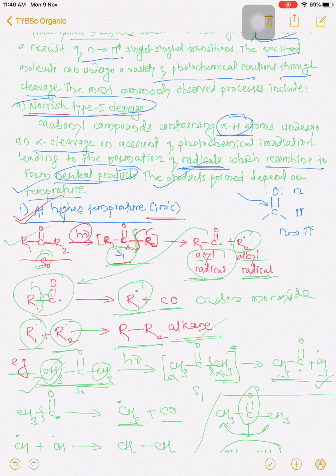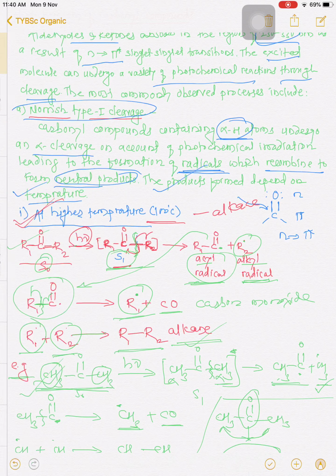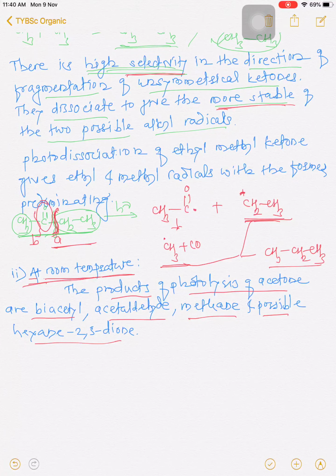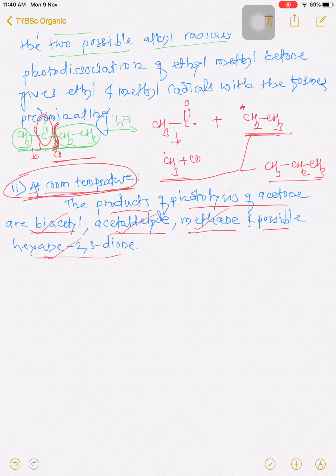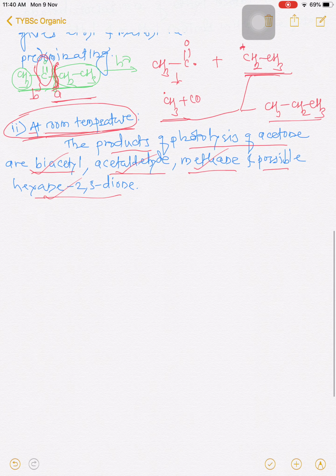See here, at higher temperature we have got only the alkane molecule, but in case of this reaction, if it is carried out at room temperature, the products may be biacetyl, they may give acetaldehyde, there is a possible formation of methane and a dione system. Now we will see how this cleavage takes place and how these products are formed. Now we are going to see the photochemical cleavage of this acetone molecule at room temperature, CH3COCH3.